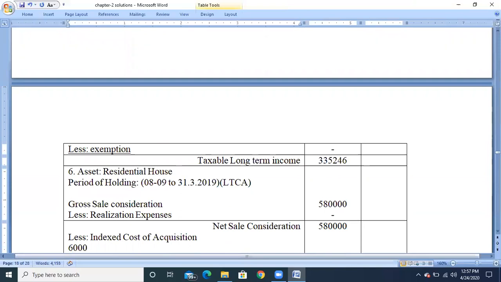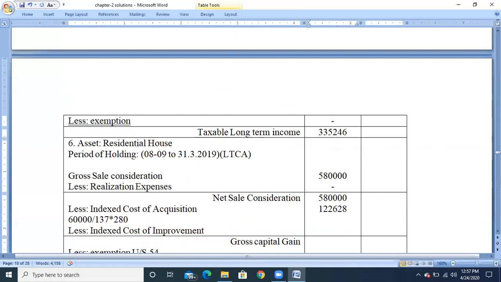So take the value 60,000, the cost of acquisition, divided by 137, the CII of purchase year, into 280, the CII of transfer year. And the value is 1,22,628, which is the indexed cost of acquisition. From that, claim the indexed cost of improvement. There is no improvement, so the balance will be 4,57,372, which is the gross capital gain.